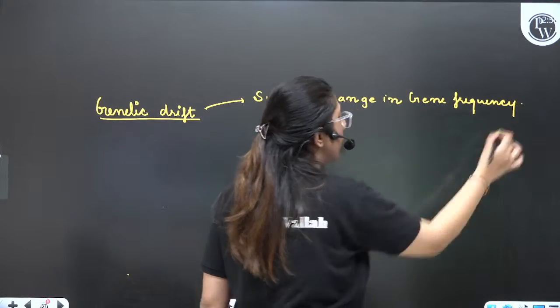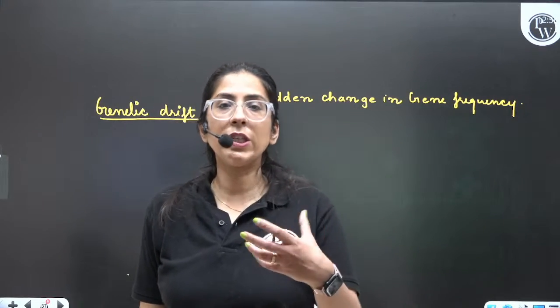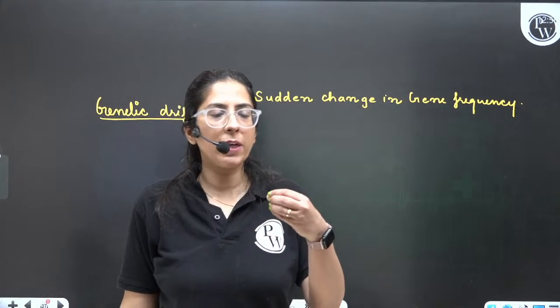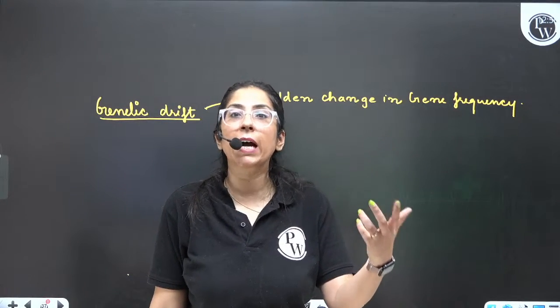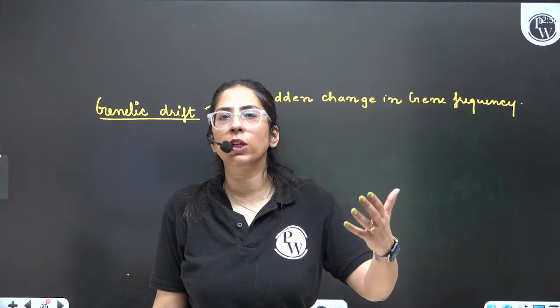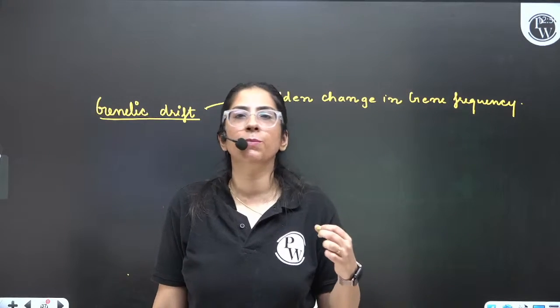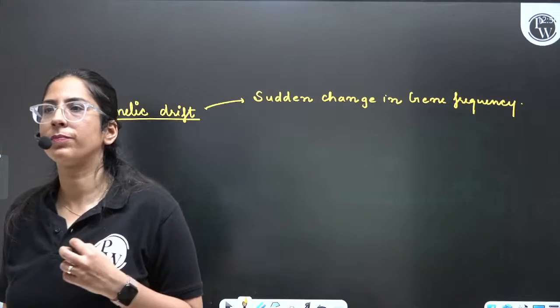Sudden. Suppose some genes are eliminated. How? For example, some organisms died, or there is a reproductive isolation. So that sudden change is termed as genetic drift.